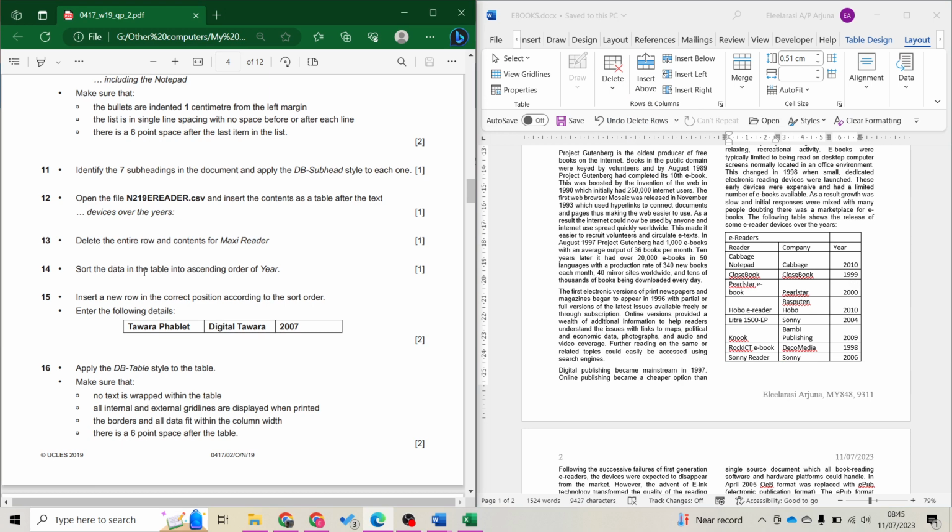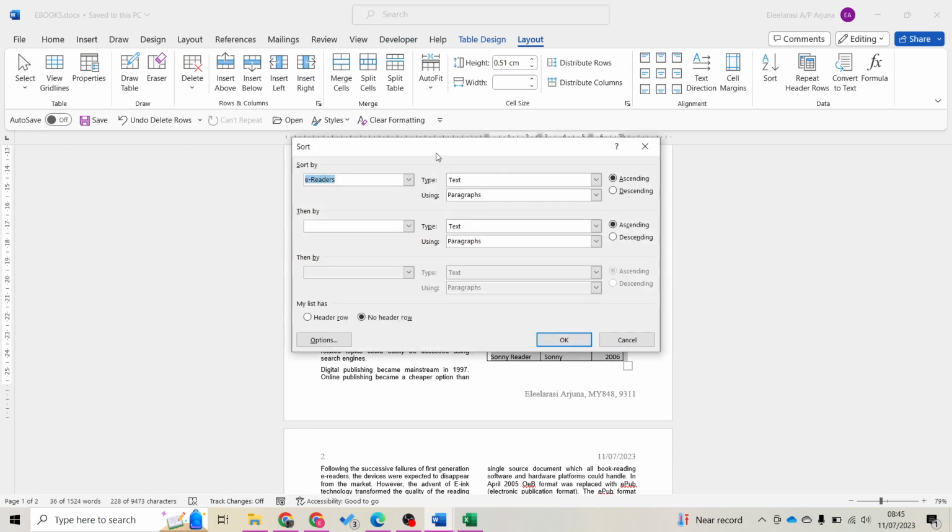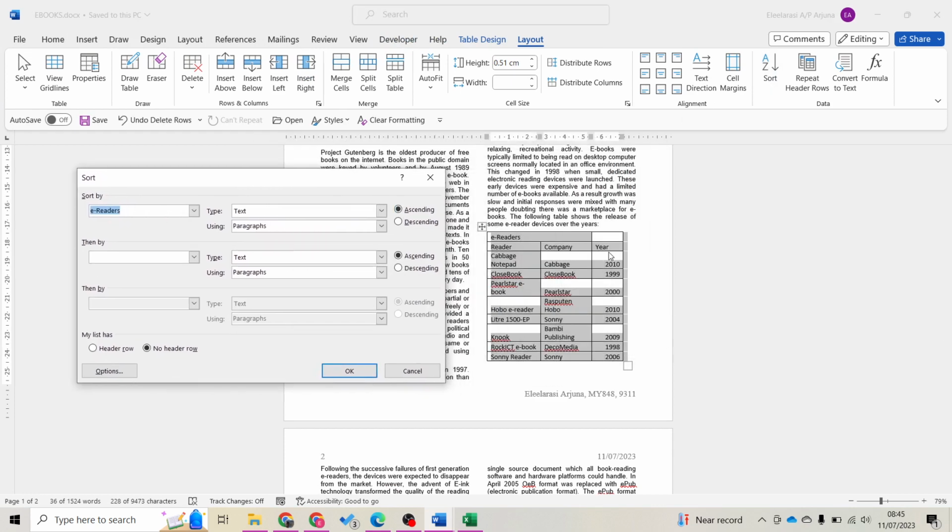Sort the data in the table in ascending order of year. So you highlight the whole table and under your layout here you see sort. Okay, we want to sort by year, but here they don't have it because they go by the first row. According to this table, it will assume that it only has two columns. First column is e-reader, second column is the year.